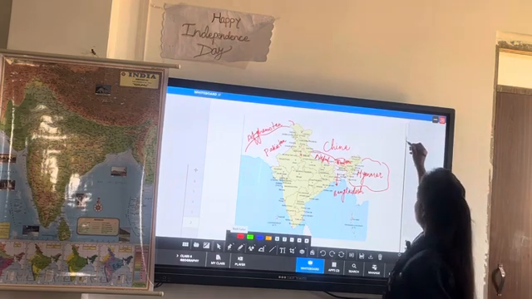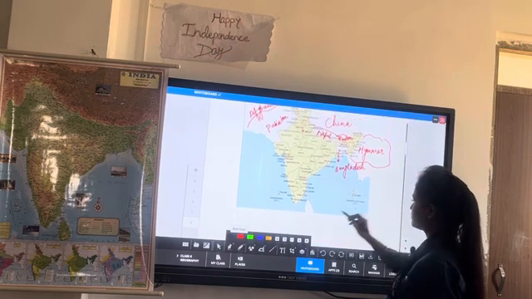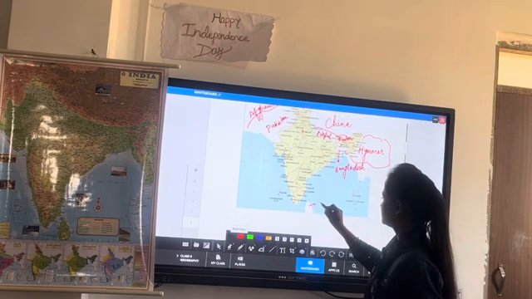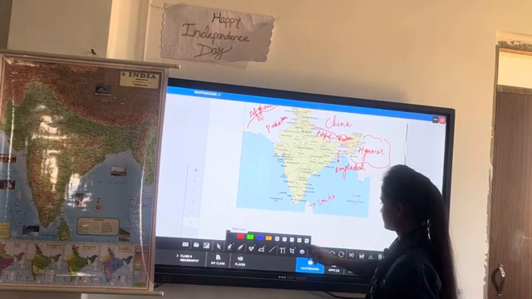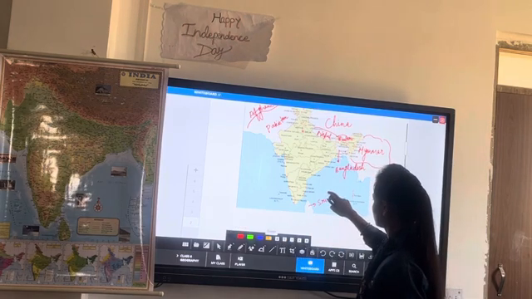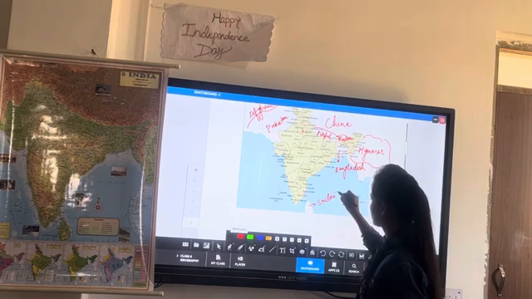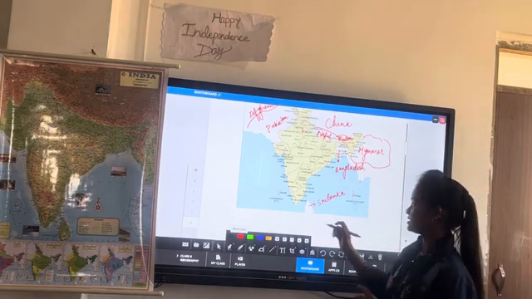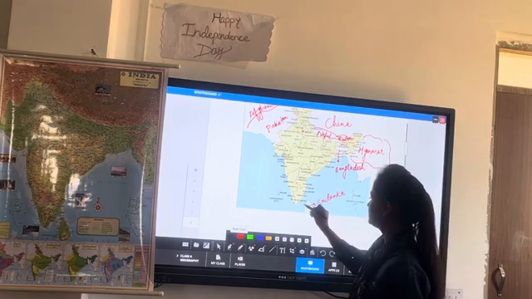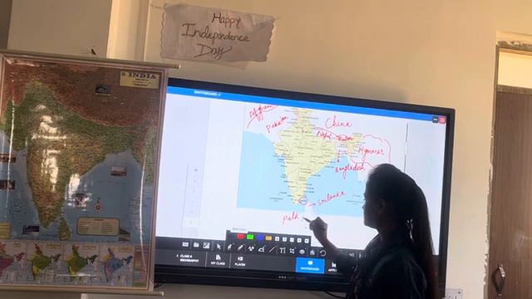7 countries. How many countries? 7. Very good. And also Sri Lanka is also a neighboring country, and it's separated from India through the Pak Strait.